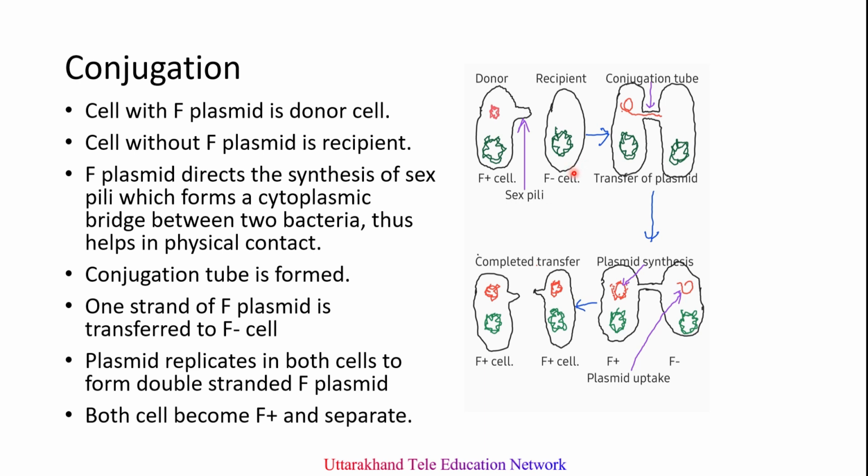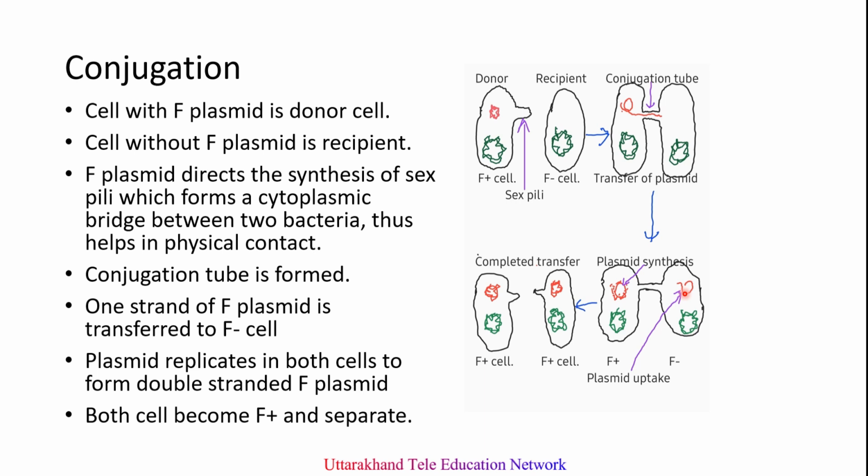F plasmid directs the synthesis of sex pili. This is the sex pilus, which is a cytoplasmic bridge between two bacteria and helps in the physical contact between them. With the help of this cytoplasmic bridge, the genetic material is transferred from the donor cell to the recipient cell. Once this contact is established, one strand of F plasmid is transferred to the recipient bacterium.